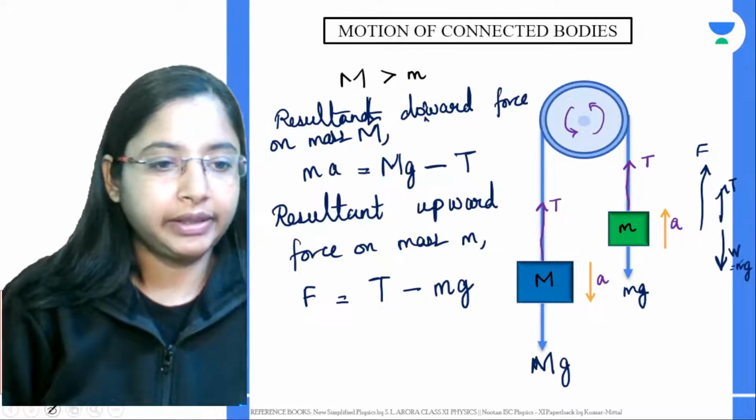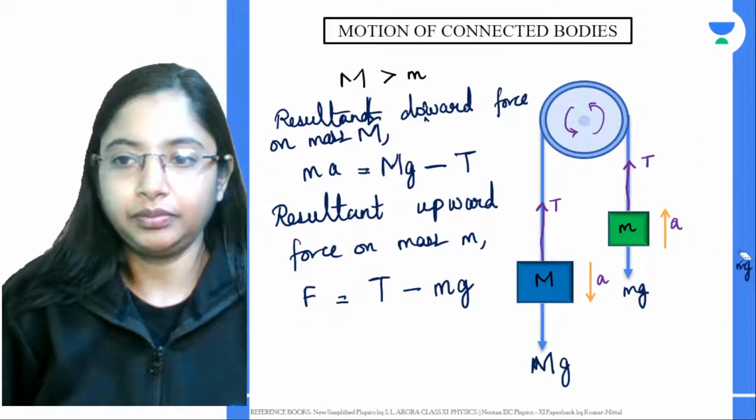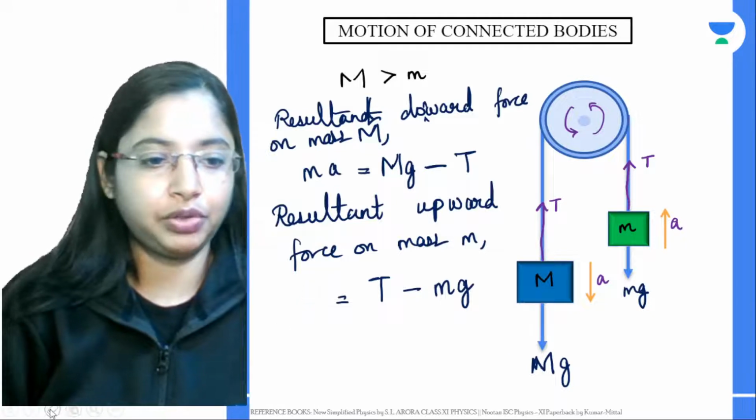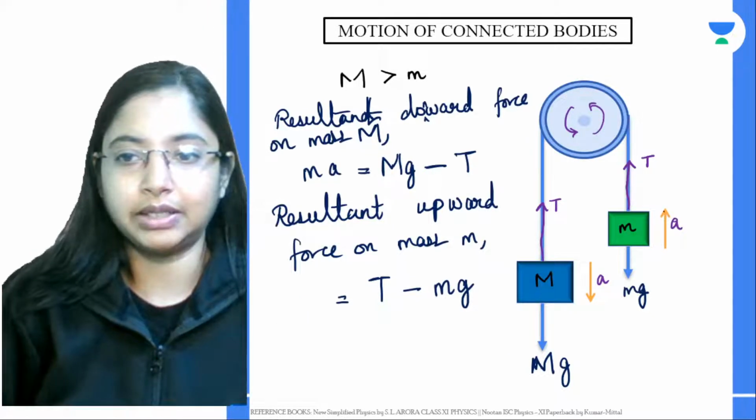Now if you add these two equations, what will happen? From Newton's second law, we know force is nothing but mass into acceleration.